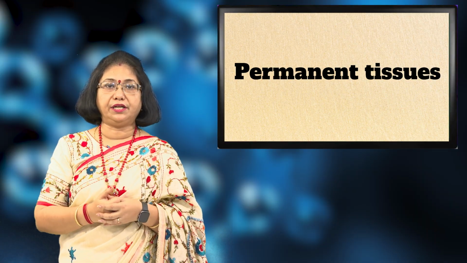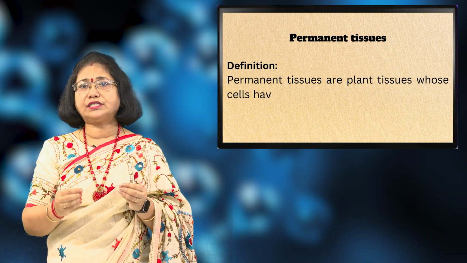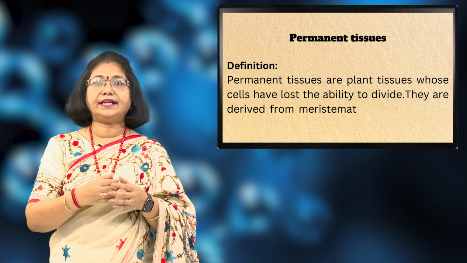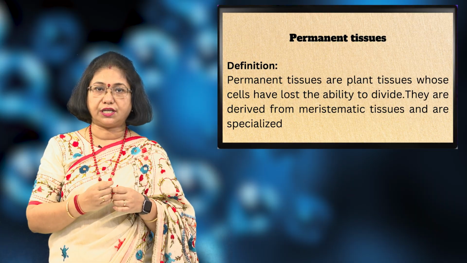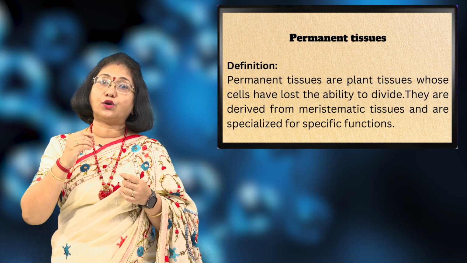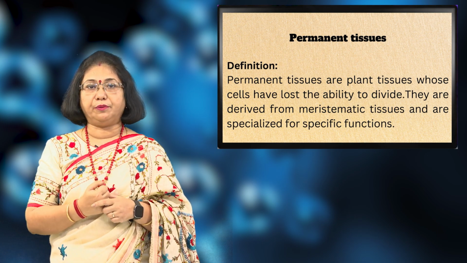Coming on to the permanent tissues. The permanent tissues are plant tissues whose cells have lost the ability to divide. They are derived from the meristematic tissues and are specialized for specific functions. So these tissues, students, cannot divide and are only specialized for different functions. There are two types of permanent tissues.